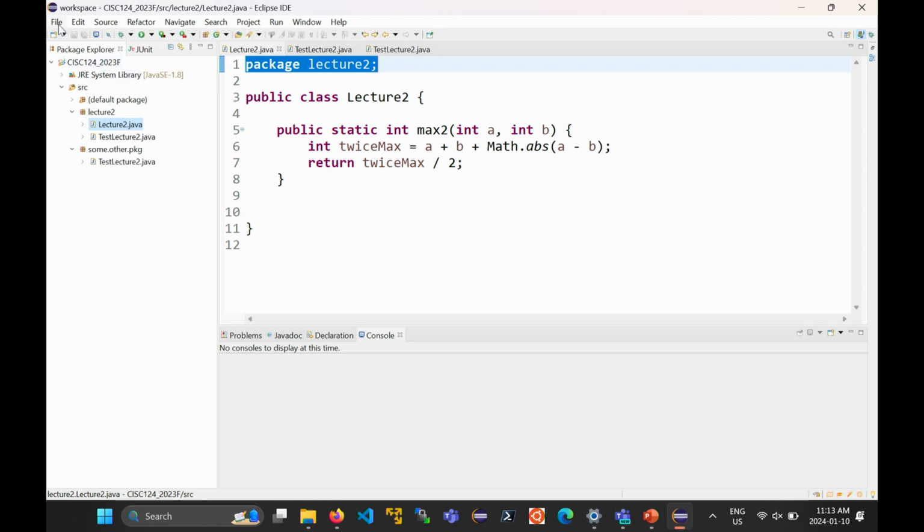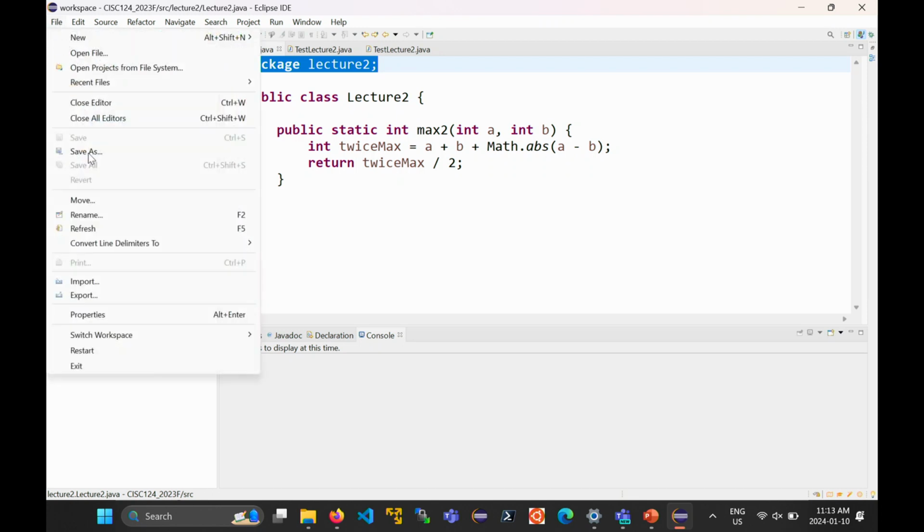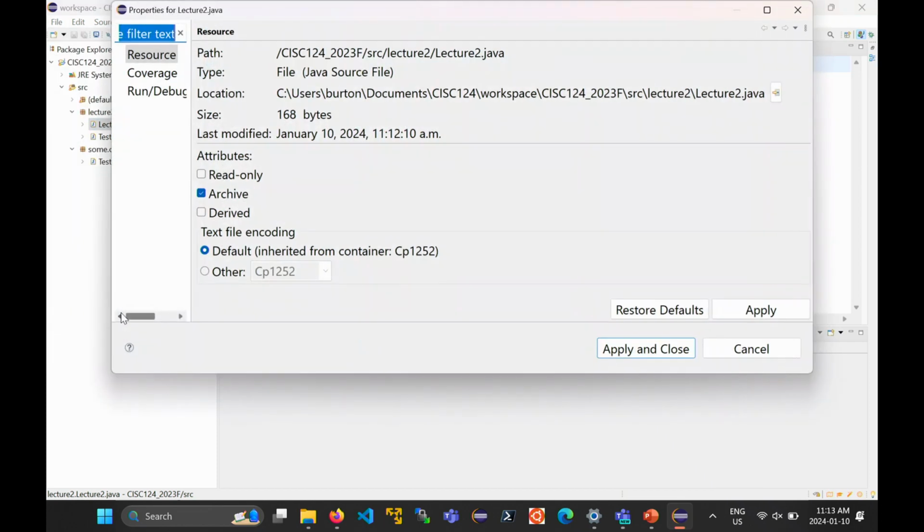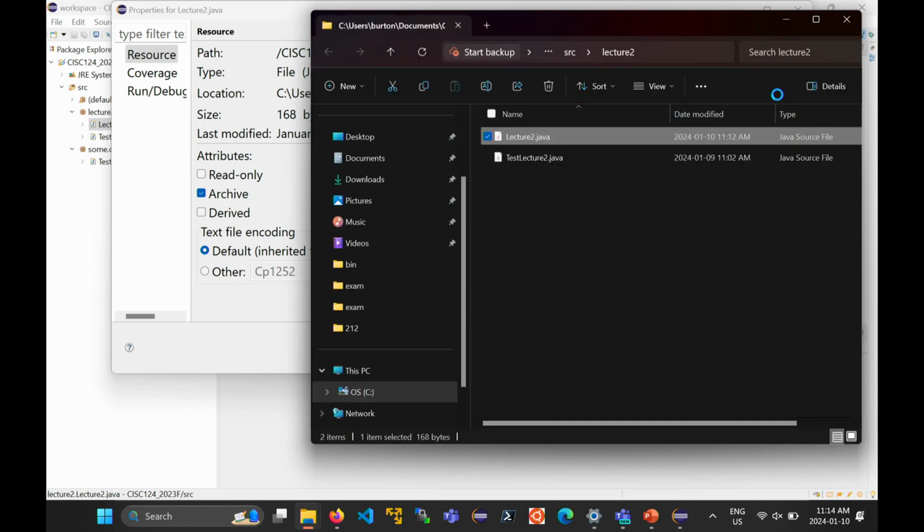If you go up to the File menu, down here there's a Properties button. If I click Properties, it tells me where that file lecture 2 is on my computer. This works if you're on a Mac or in Windows. If you click that little button there, it opens up your operating system file explorer and takes you to that directory or folder. And so there's your lecture2.java.